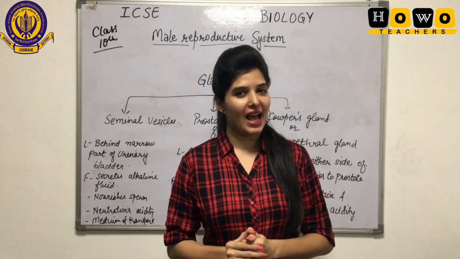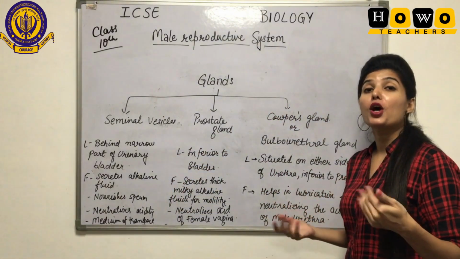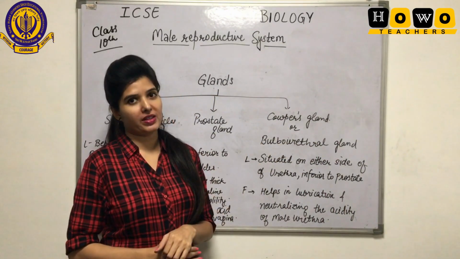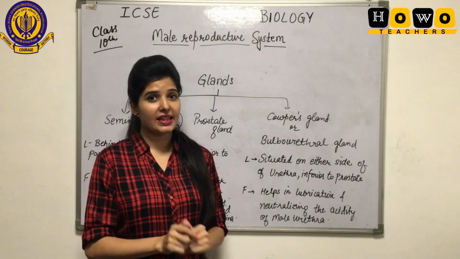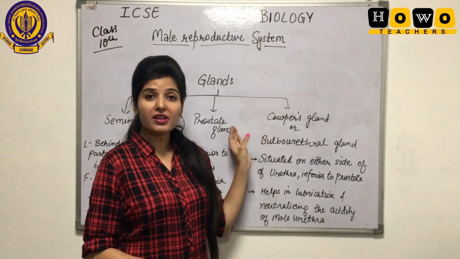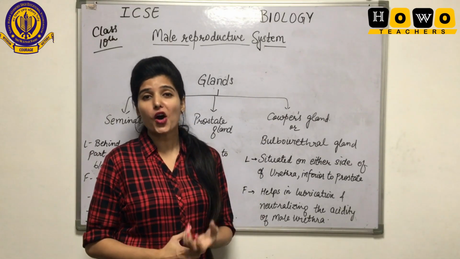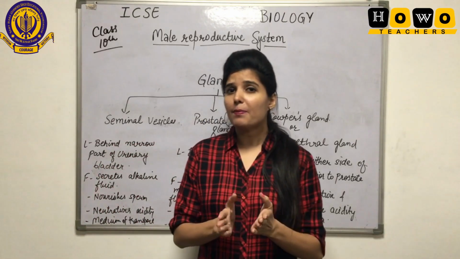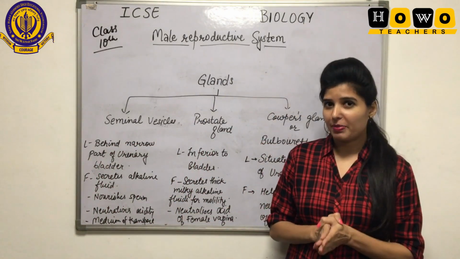The three glands of male reproductive system are seminal vesicle, prostate and bulbourethral or the Cowper's gland. First important thing you have to remember here is that there are two names for the same thing: they can ask for Cowper's gland or bulbourethral gland. Both are the same thing. In some books one name is given and in some books the other one. So keep it in mind.